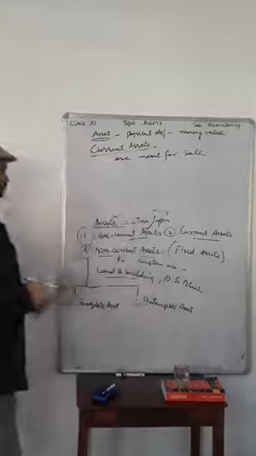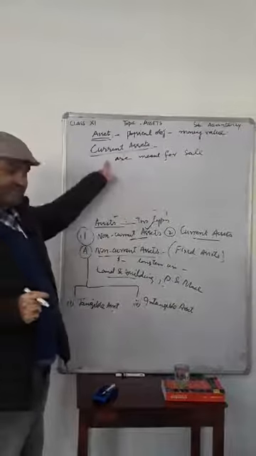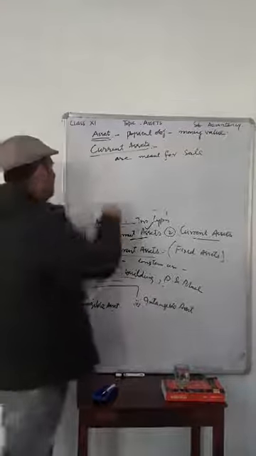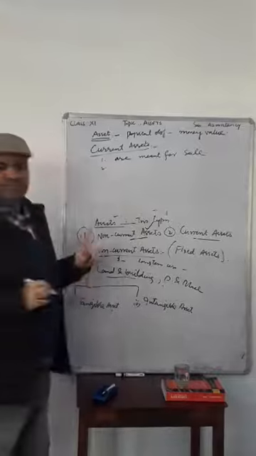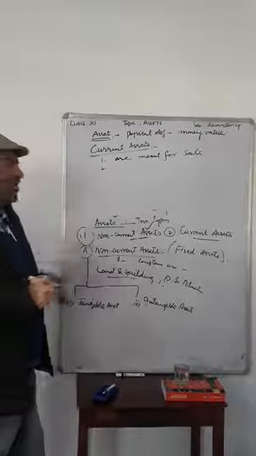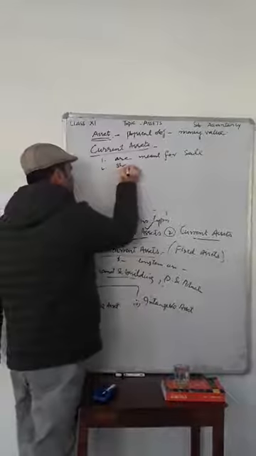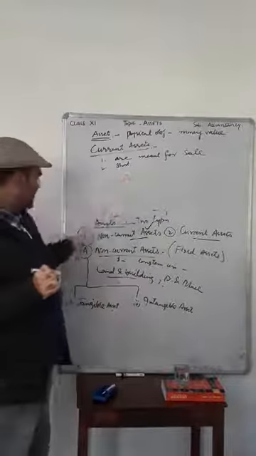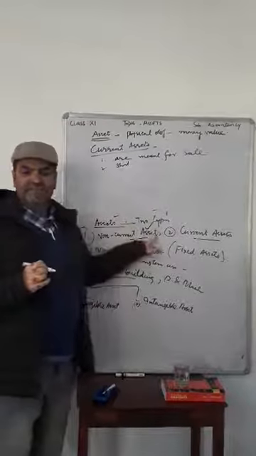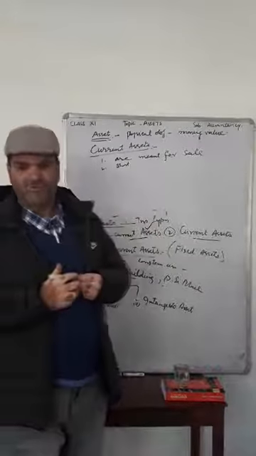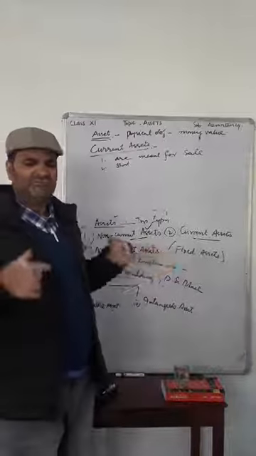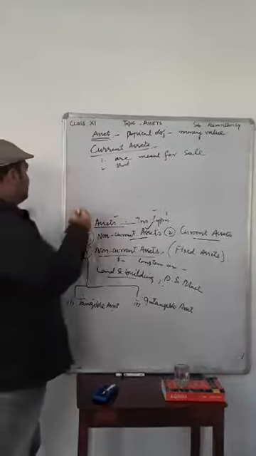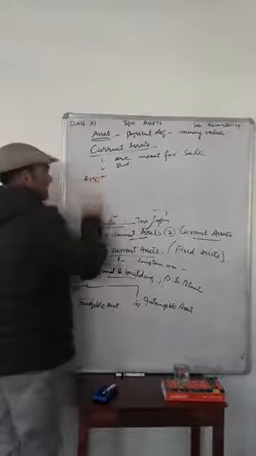Number one, current assets are meant for sale. Number two, these are purchased for a short period of time, up to about 1 year. And non-current assets are purchased for a long period of time, which can be used for years together. Here are examples of current assets.